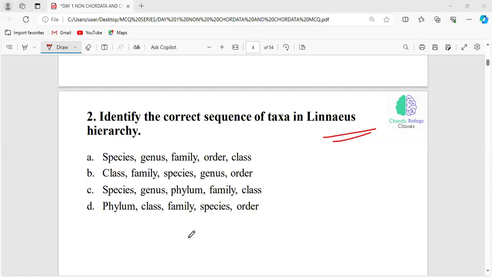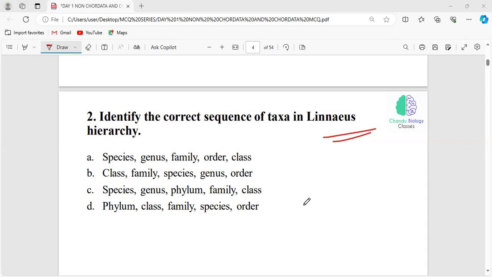We know the terms phylum, division, genus, species, class, and family. Being familiar with these words is necessary, but it is not sufficient; you should know the correct order. The chronological order is very, very important. So just pick out the correct sequence of the hierarchy. Don't take much time for this question.